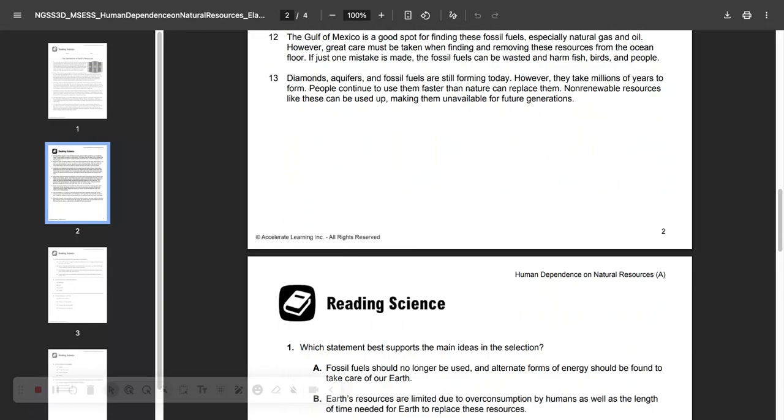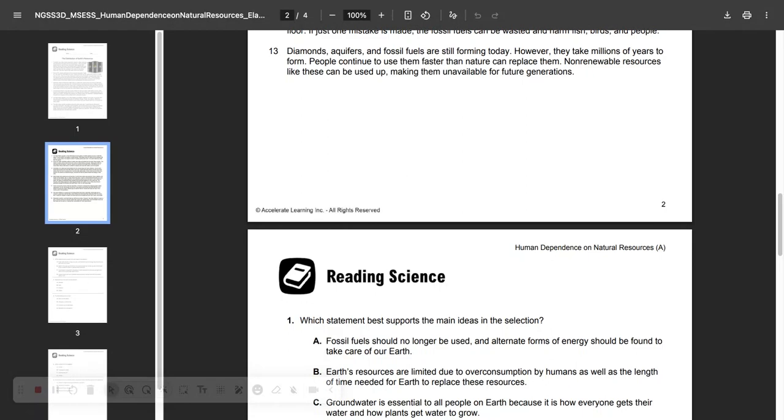The Gulf of Mexico is a good spot for finding these fossil fuels, especially natural gas and oil. However, great care must be taken when finding and removing these resources from the ocean floor. If just one mistake is made, the fossil fuels can be wasted and harm fish, birds, and people.